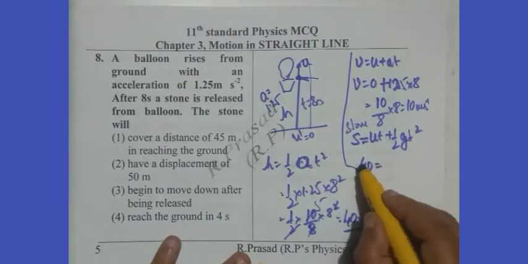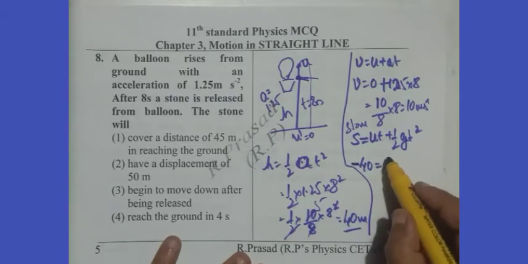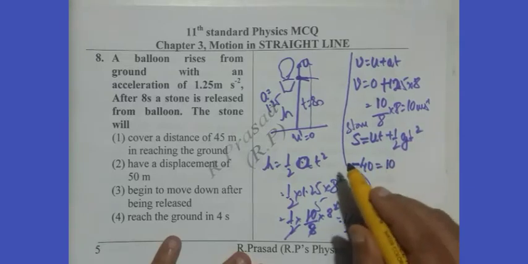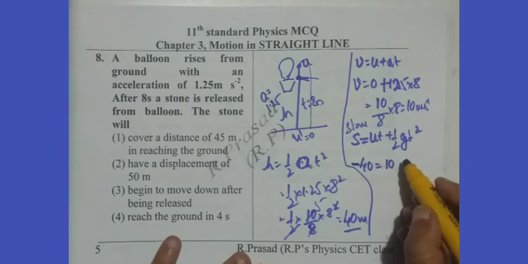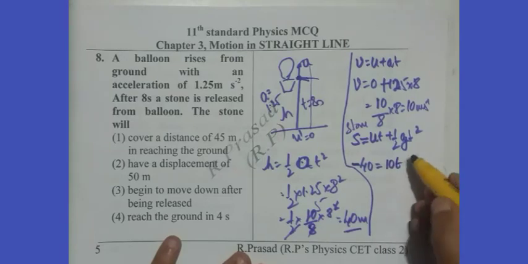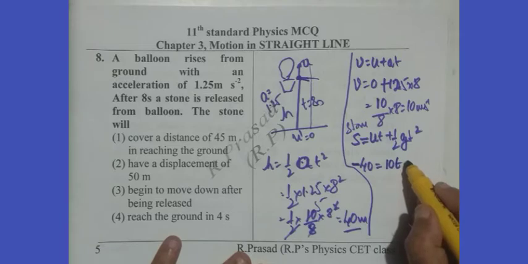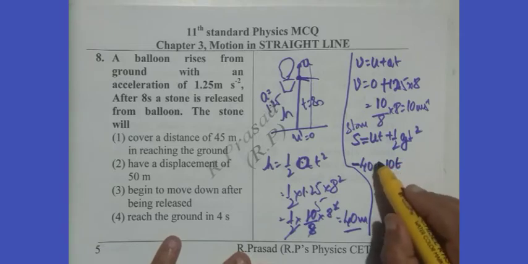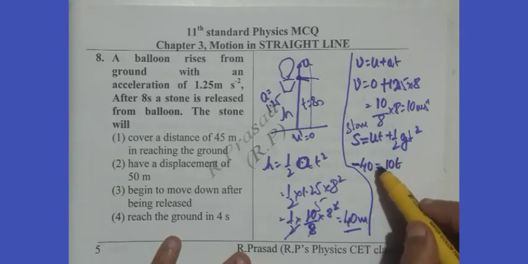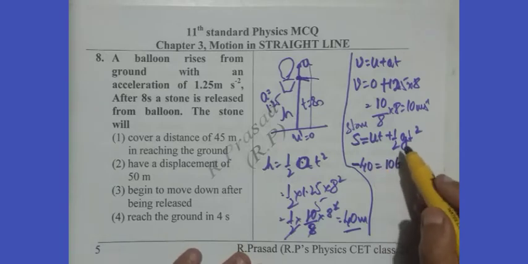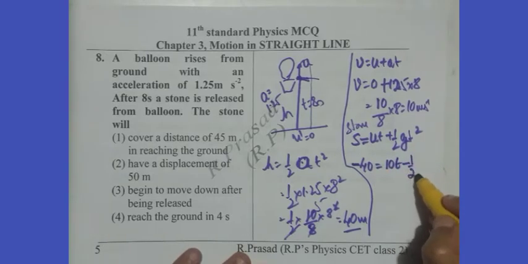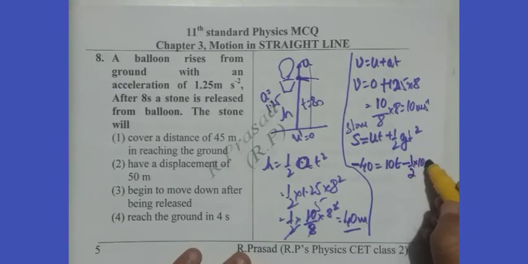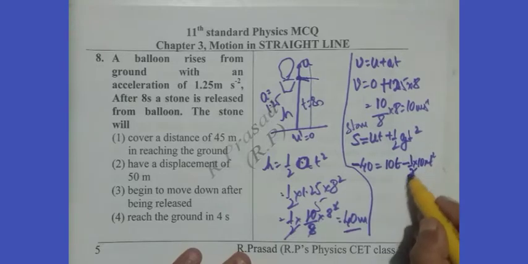Say it has to come down, therefore displacement of the stone is minus 40, U is 10, because the stone is going up because of the initial velocity due to the balloon, into T. Say displacement is downwards, this is upwards. Again g is downwards, I can take it as 10 approximately, T square, so it is 5.